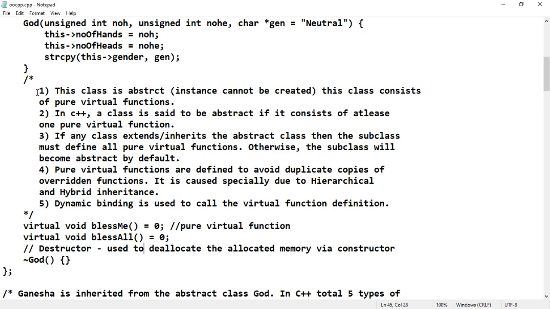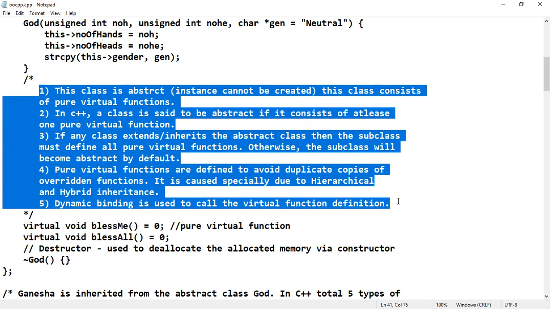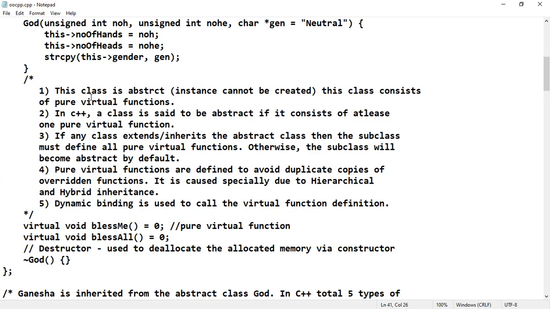These are the 5 points you must remember quickly, and these things will be useful for interview purposes. This class is abstract because an instance cannot be created. This class consists of a pure virtual function.